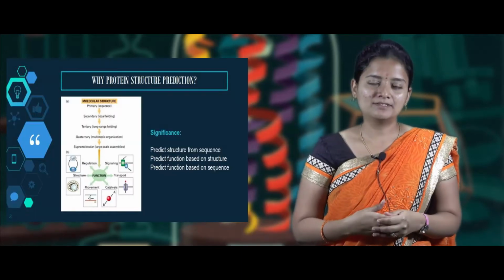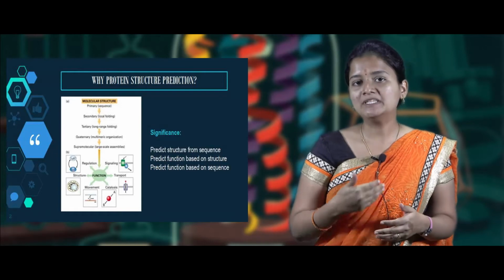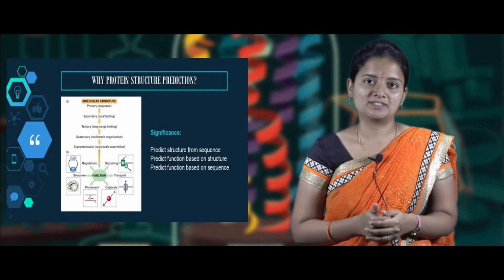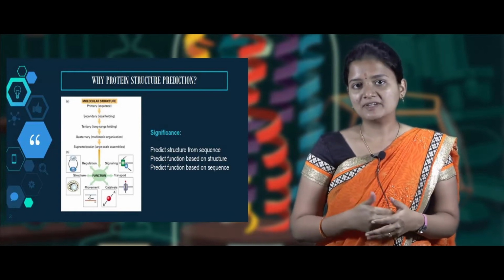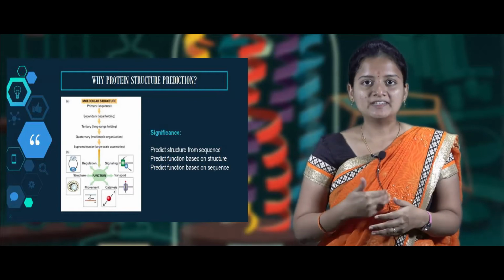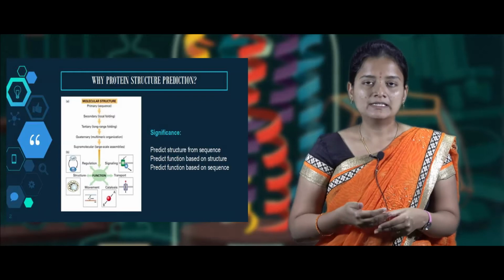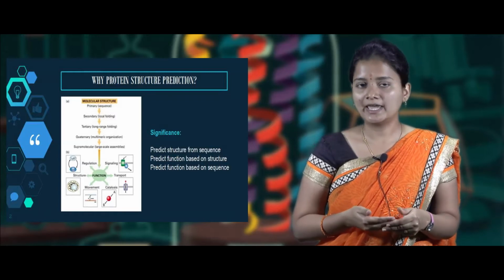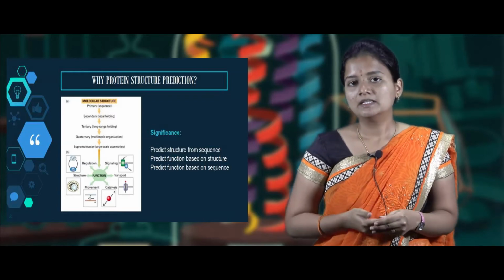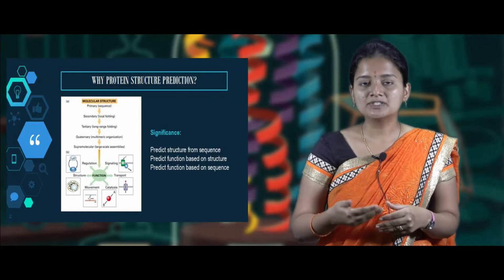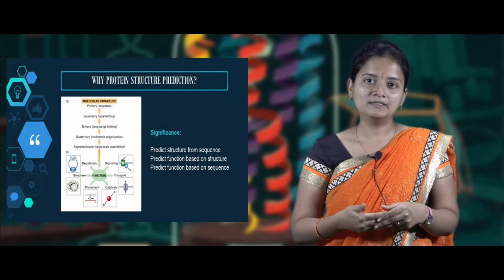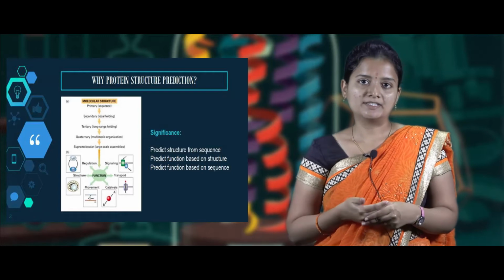Before going to the methods of protein structure prediction, we should know why we need to learn about it. As we discussed in the first class, protein structure is classified into various categories, that is, primary structure, secondary structure, tertiary structure and quaternary structure, whereas the functional protein will be formed only in the tertiary or quaternary structure.